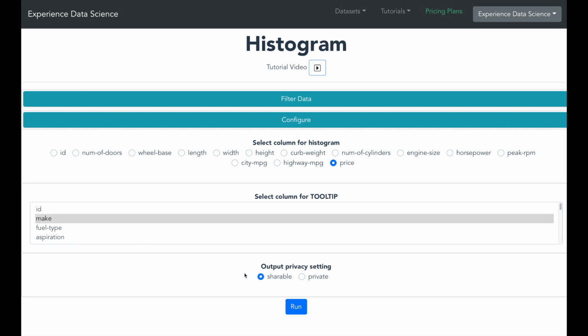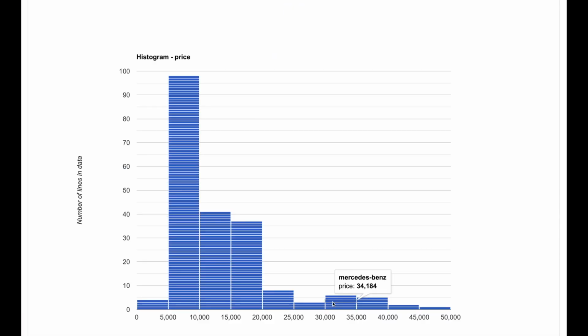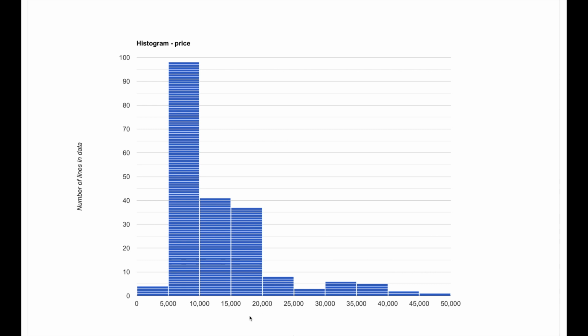You can keep the privacy option as shareable. Now let's run this, and in a while you will see a histogram. You will see that the most common range of price is between 5,000 and 10,000. Now this is a very useful insight to have, and we have obtained this without writing a single line of code. You can also hover over the bar to find out which cars fall into this range.